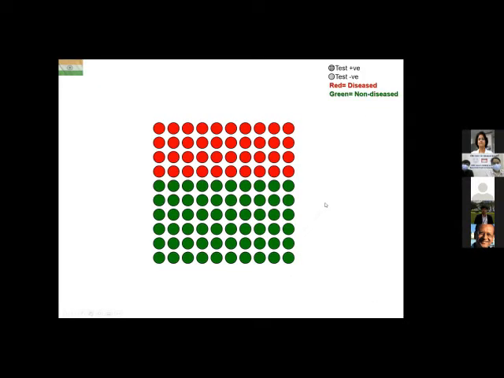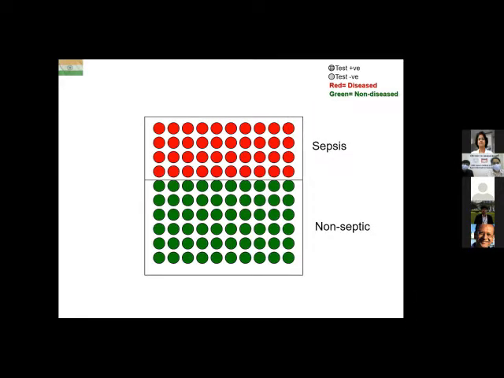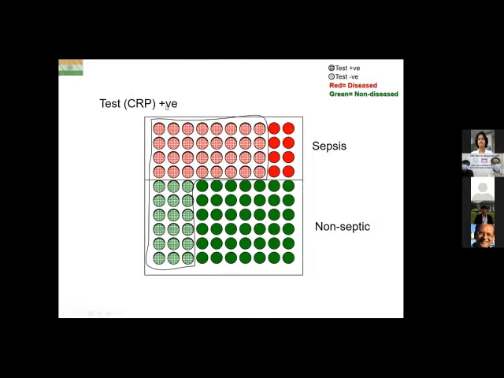Now we are going to do our test on these 100 patients. So this was sepsis. This was no sepsis from the previous slide. Now we do our test CRP and it is positive in the following patients, the ones that have the hatched circles. So notice something interesting, that not all patients with sepsis had a positive CRP. Most of them had, but not all. See, all of them did not get hatched. And amongst those who are non-septic, a few actually were test positive, CRP positive, green hatched circles. And that happens in real life because tests are not perfect. They don't exactly match the gold standard.